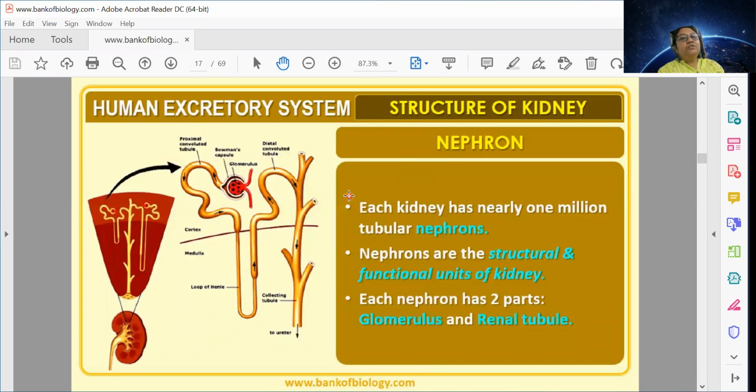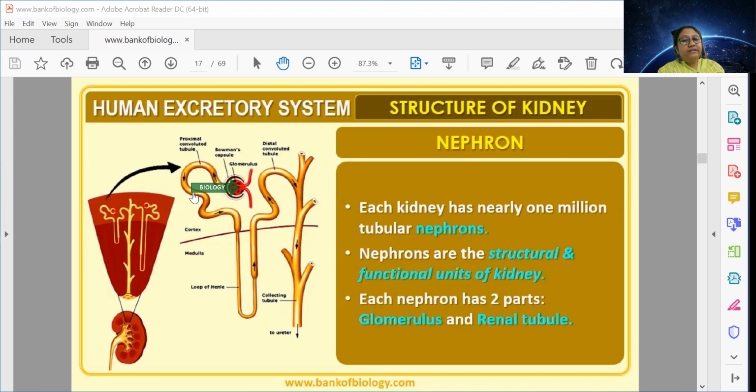We will now talk about the structural and functional subunit of the kidney. It is called the nephron. If you look into the structure of the nephron, each of them has a structure called the glomerulus. This red colored coiled structure that you can see here in the image is called the glomerulus. You can see the labeling.